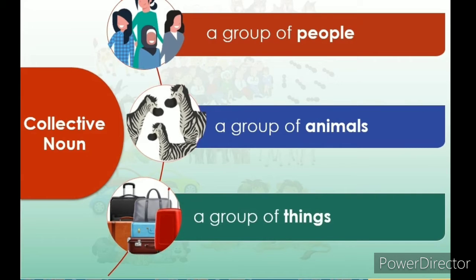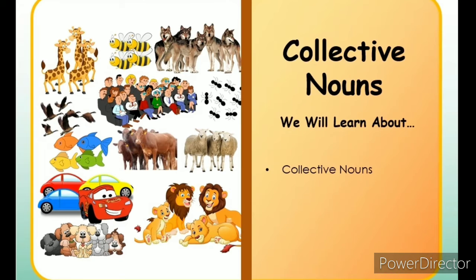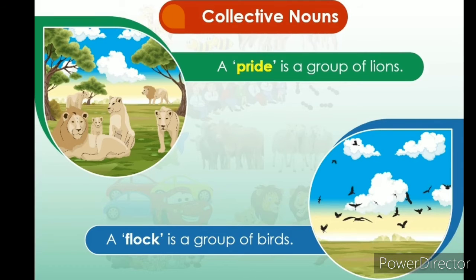Let us now learn about collective nouns. A collective noun is a word that is used to describe a group of people, animals or things of the same kind. Collective nouns refer to a group of countable nouns as a single unit.